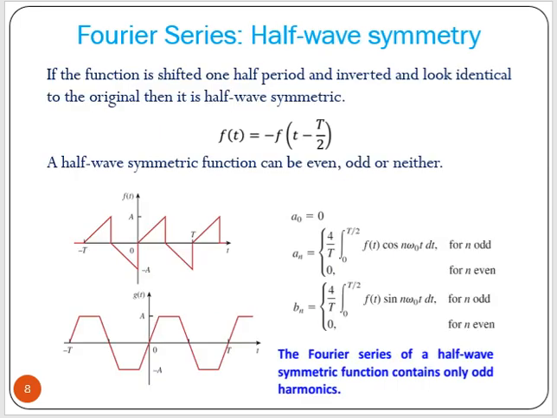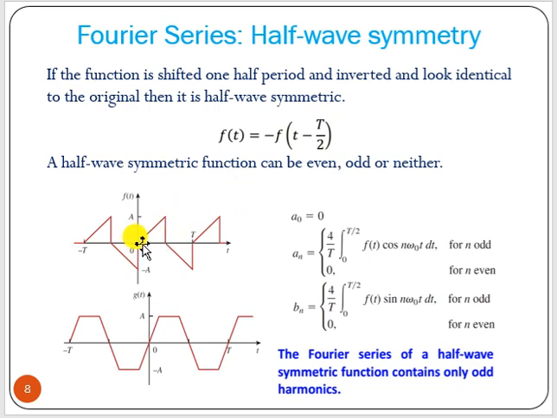Now say for half wave symmetry, if the function is shifted one half period and inverted and looks identical to the original signal, then it is half wave symmetric. So f(t) is nothing but minus of f(t minus T by 2), or you can take t plus T by 2. That means a half wave symmetric function can be even or odd or neither.